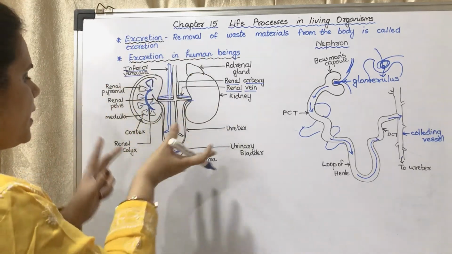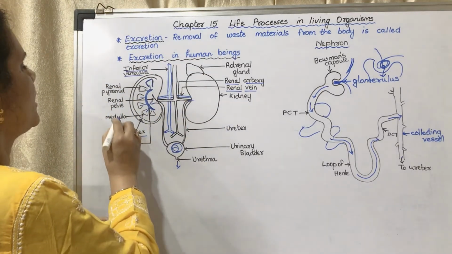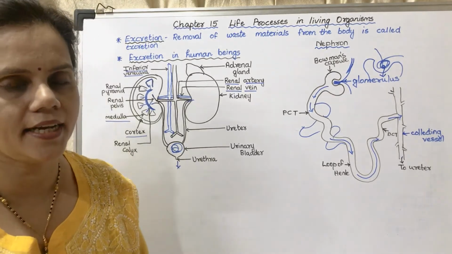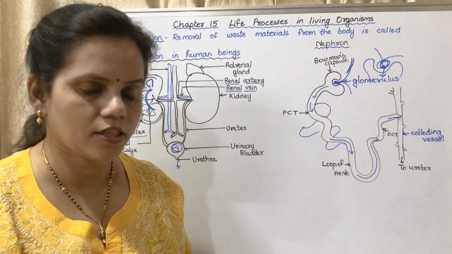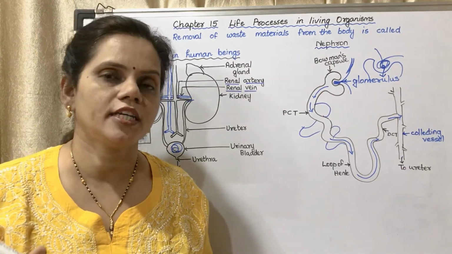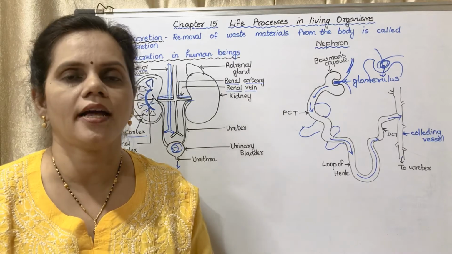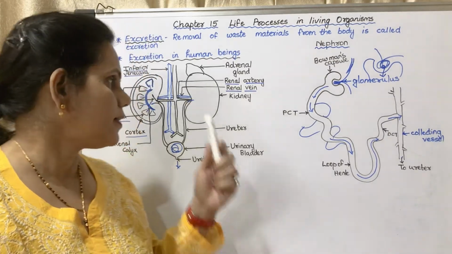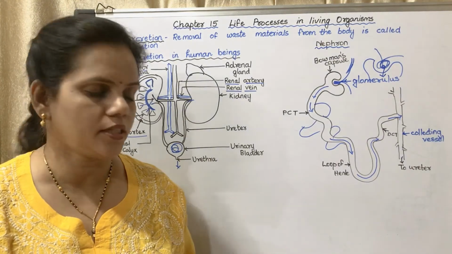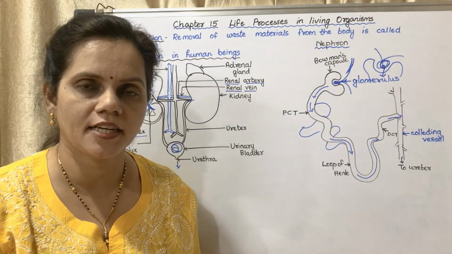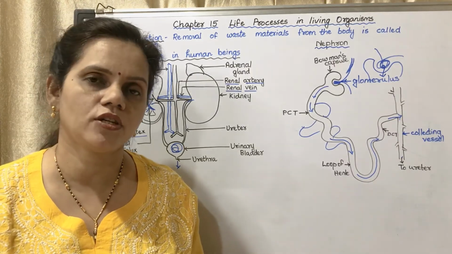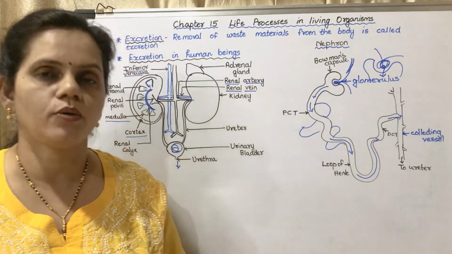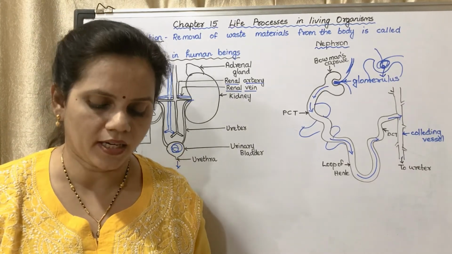The outer part of the kidney is called the cortex and the inner part is called the medulla. This is not in your syllabus. It has not been given. In your textbook they have given only the structure and functioning of the nephron, which is a 5-mark question. The diagram of the excretory system could be asked as a 2-mark question, and the diagram of the nephron, also on page number 167, is a 2-mark question.